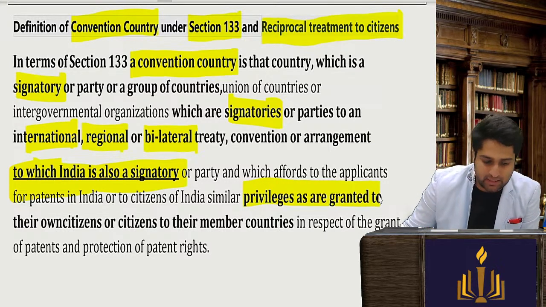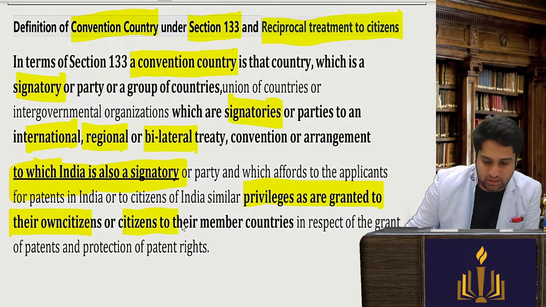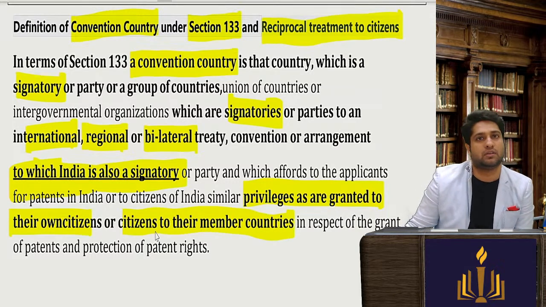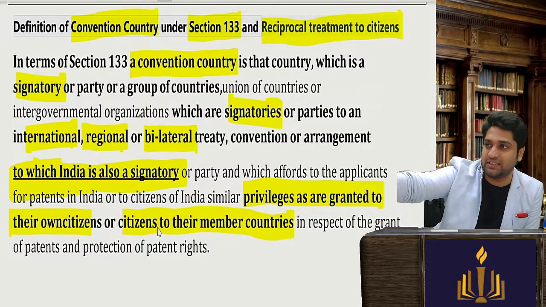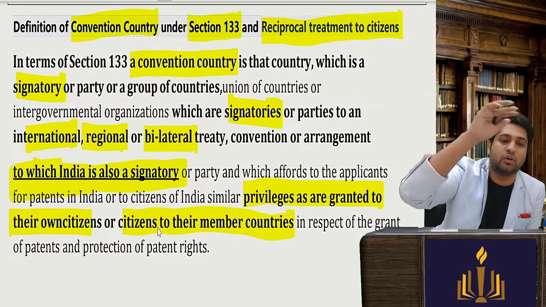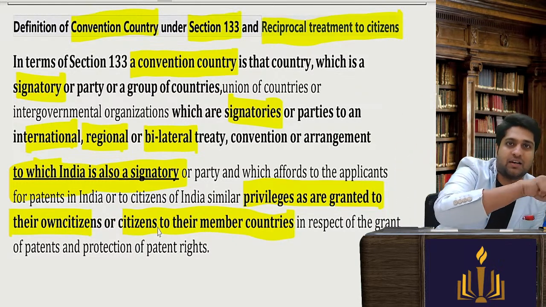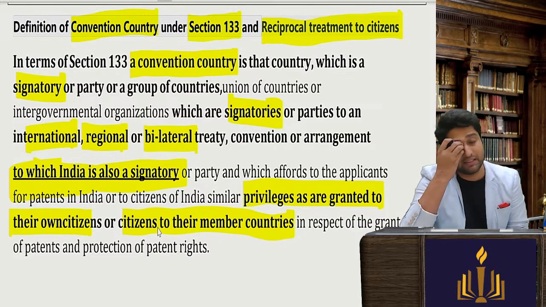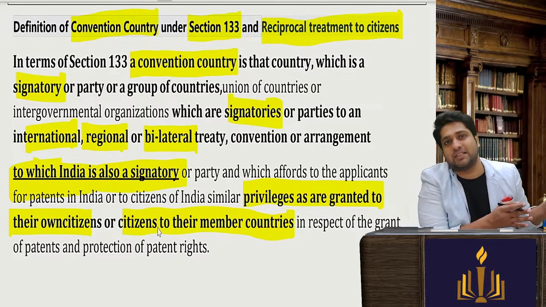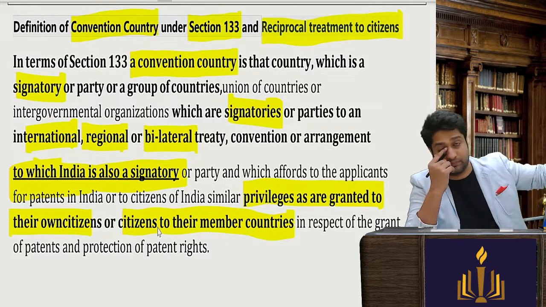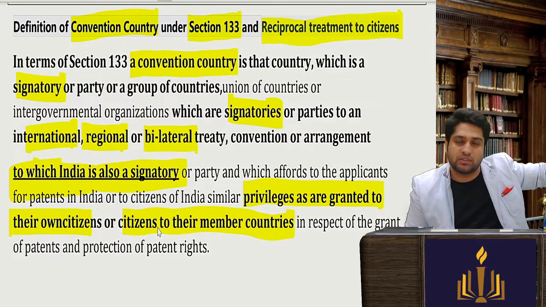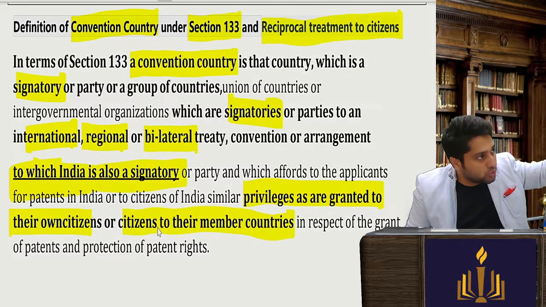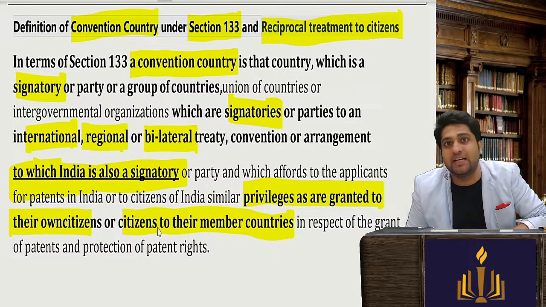Then the privileges that are granted to their own citizens are also granted to the member countries. Whatever privileges you are giving to your residents, you are also ready to give to your non-residents, to the other convention country members. So very simple: if India has signed and the USA has also signed, that means we both are convention countries. The privileges that are given to the citizens of the USA should also be given to Indian citizens. That is given in your section 133.